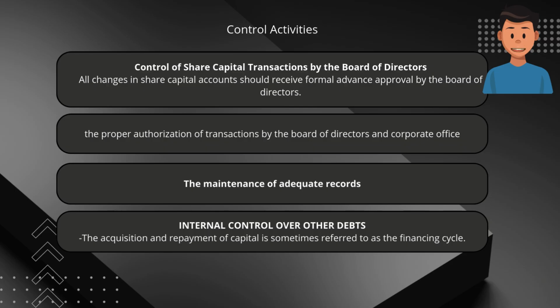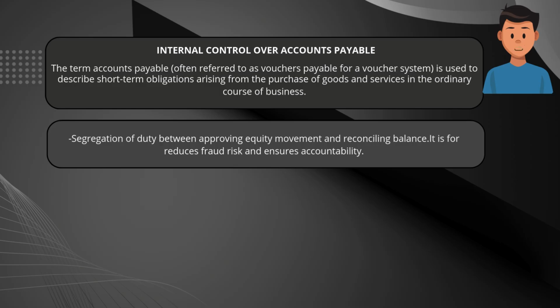The second point is the proper authorization of transaction by the board of directors and corporate office. The third point is the maintenance of adequate records. The fourth point is internal control over other debts. The acquisition and repayment of capital is sometimes referred to as the financing cycle. The fifth point is internal control over account payable.